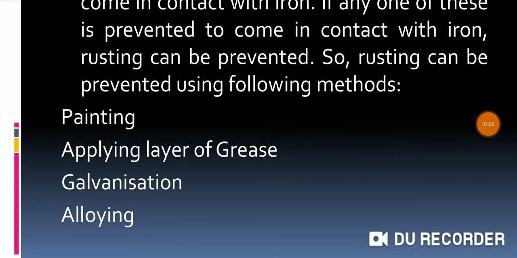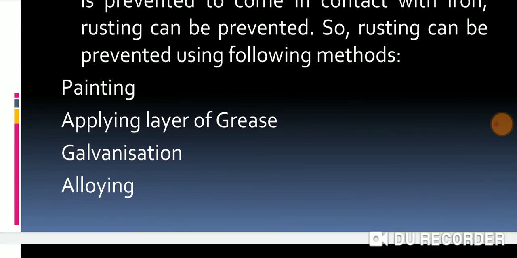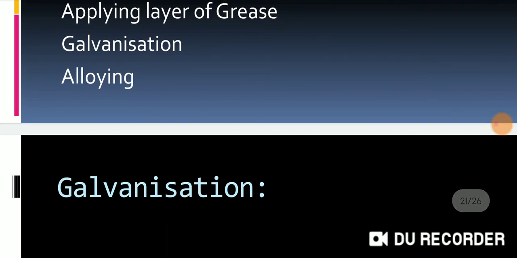So student, this is the last topic for today, the chemical change. With the example I will explain it in the next class. I will start from the galvanization.